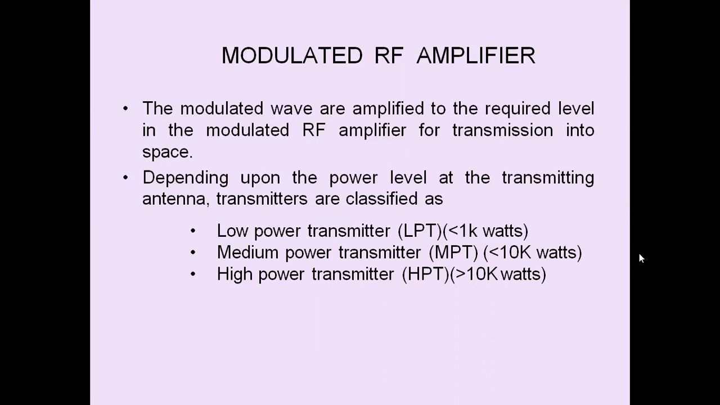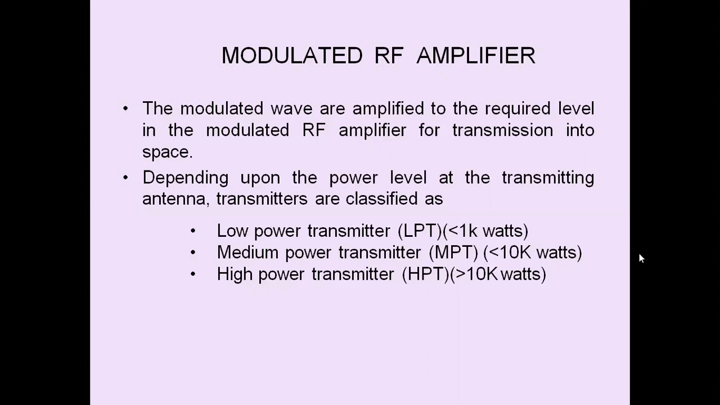So depending upon the power level, in the modulated RF amplifier we will be using either class A, class B or class C power amplifiers. If the power level of transmission is less than 1 kilowatt, it is a low power transmitter or low level transmitter. If the power level is greater than 1 kilowatt and less than 10 kilowatts, we call it a medium power transmitter. If the power level is greater than 10 kilowatts, we call it a high power transmitter.